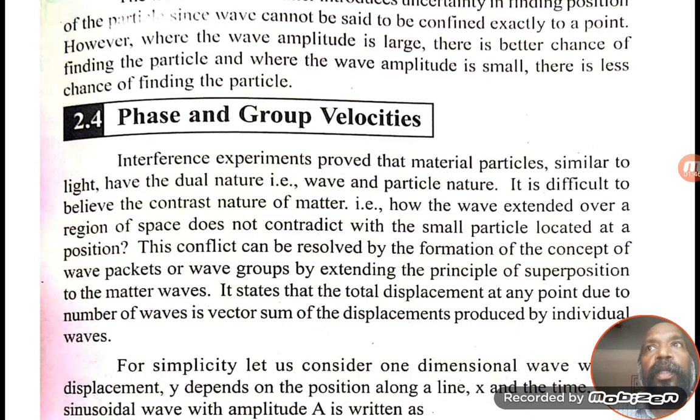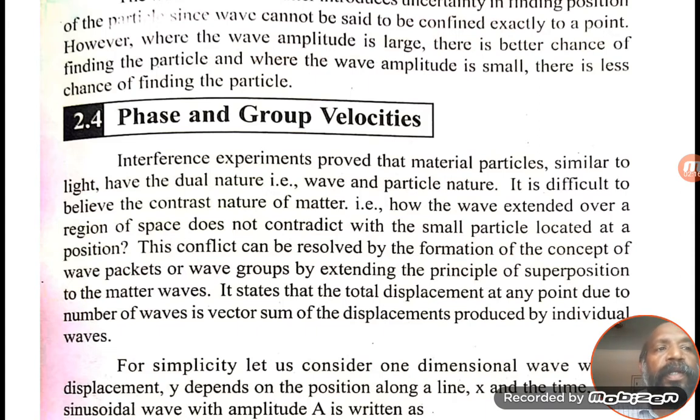To find that out, we are going to explain the velocities of a group of waves. If a group of waves is present, then what is the group velocity and what is the phase velocity? So there are two types, phase and group velocities, and we can discuss these two.